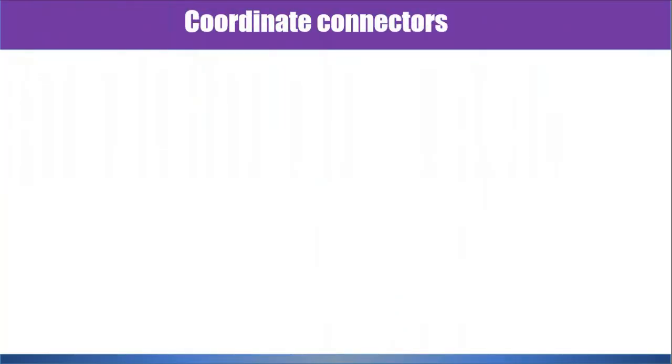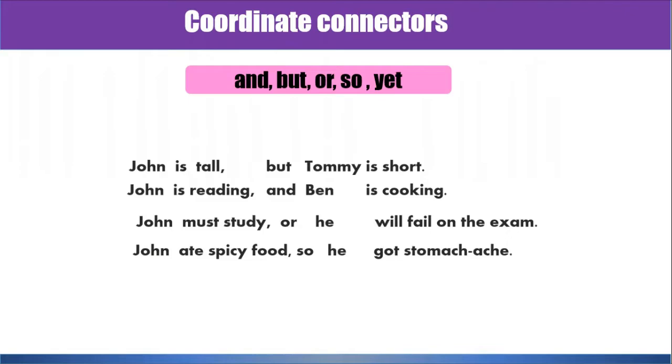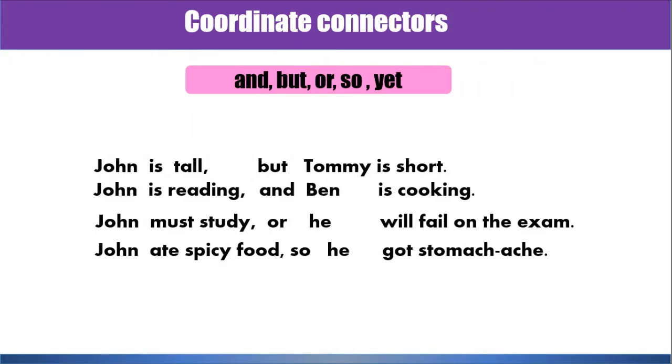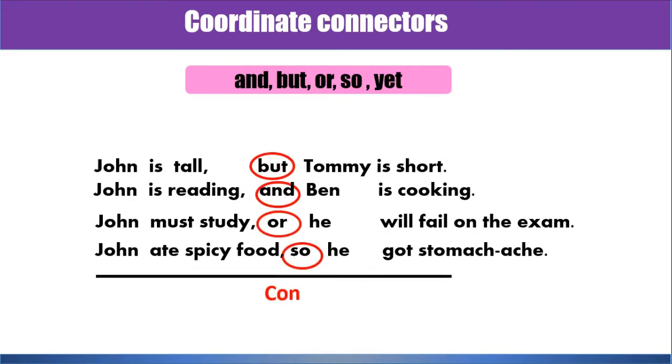To make it clear, here we have four sentences that will help you to understand the use of coordinate connectors. From these sentences, we can identify but, and, or, so as the connectors, because if we analyze the sentences, there will be two clauses.